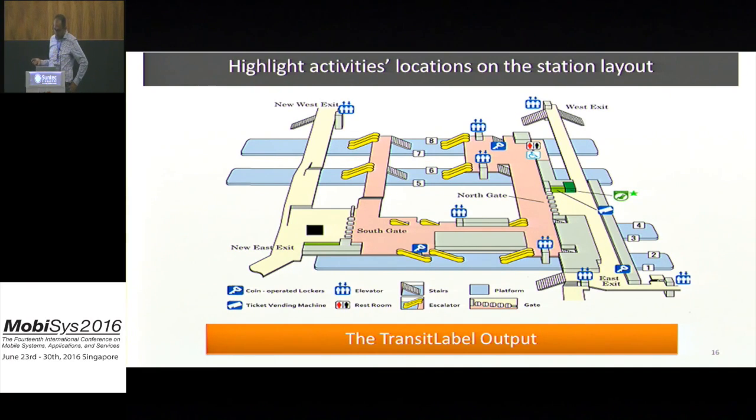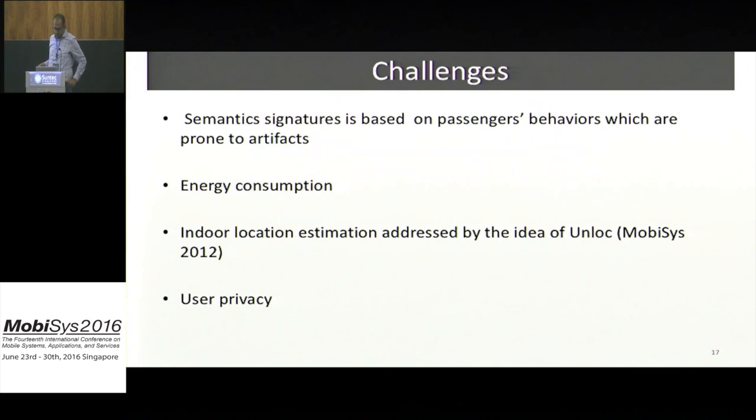Finally, we have the location of each activity, which gives a semantic, because each activity is uniquely associated with a semantic. For example, an activity like buying a ticket is associated with a ticket vending machine. An activity like drinking is associated with a drink vending machine, and so on.